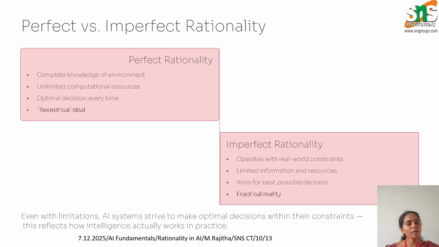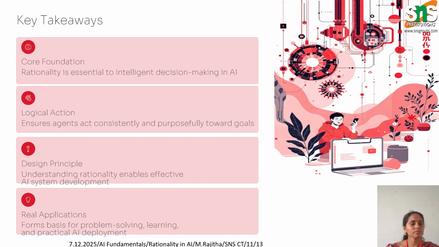Their goal is not perfection, but the best possible choice under constraints. Most AI systems today operate using imperfect rationality while still delivering high performance. This makes rationality more realistic and applicable in everyday technology.